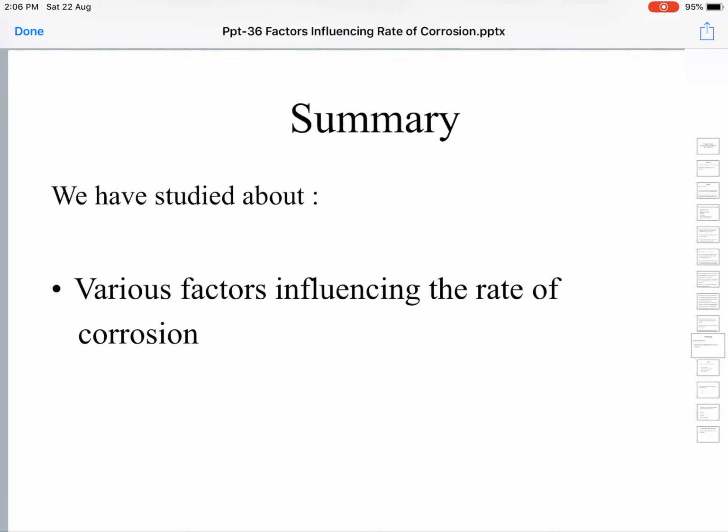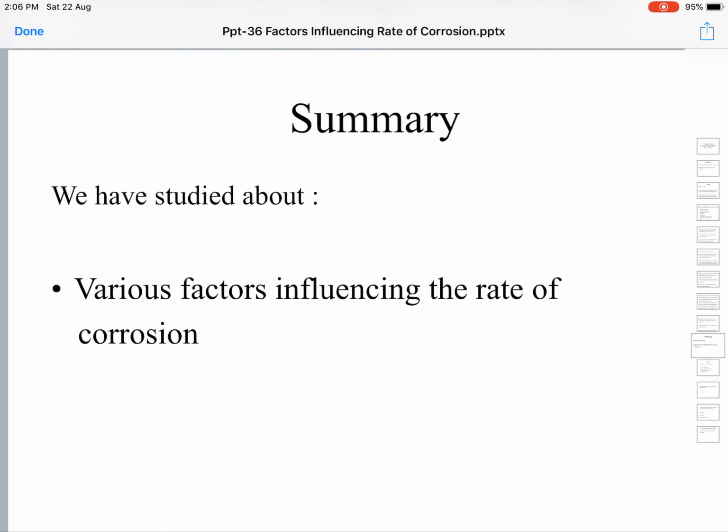The metals at the beginning are highly reactive, they interact with the environment very fast, and the rate of corrosion will be very high in the case of these metals.